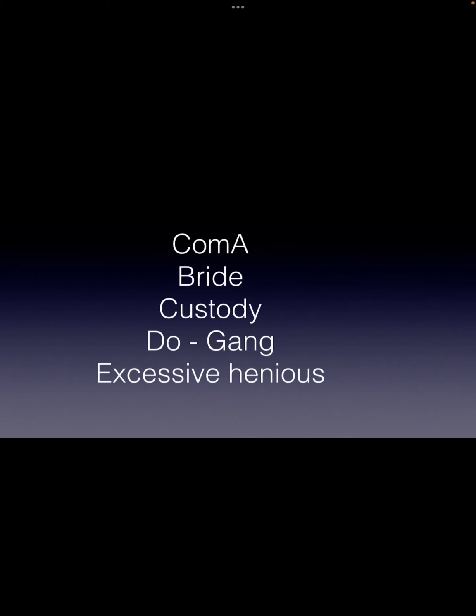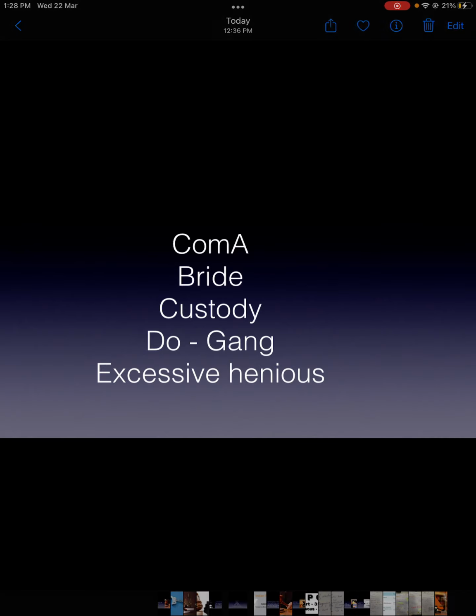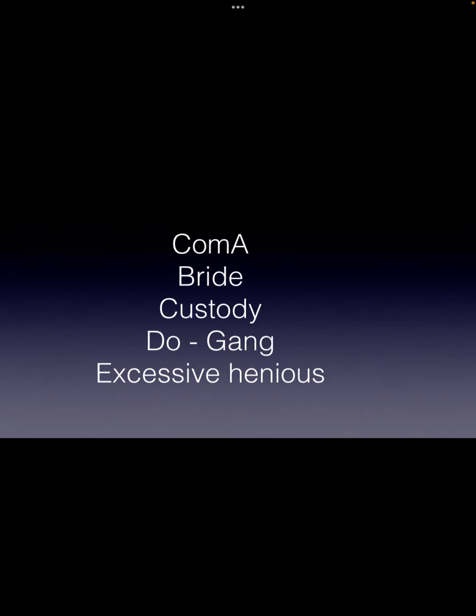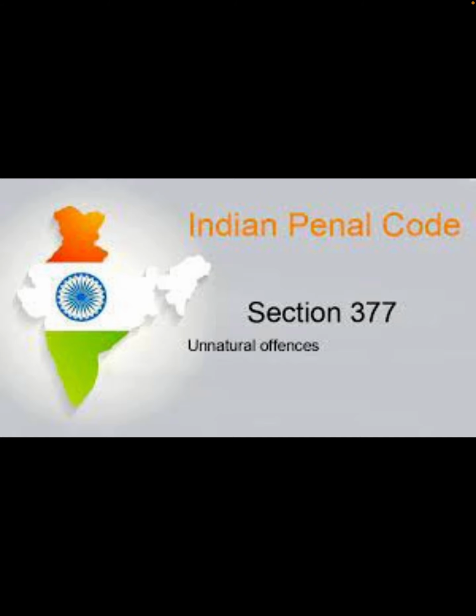C represents the custody IPCs. D, in Hindi, means do, meaning more than one, that is gang rape. E is for excessively heinous crime. Therefore, 376 IPC: A is for coma, B is for bride, C is for custody, D is for gang and E is for excessively heinous crime. Then 377 IPC is for unnatural offenses.